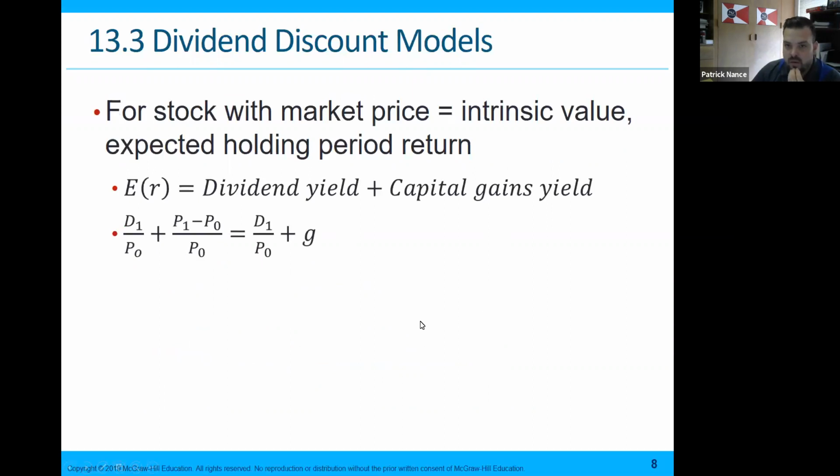For a stock with a market price, its intrinsic value is the expected holding period return. So dividend yield plus capital gains. Again, we're doing our dividend divided by the prior period price, the price at time 0, and then I've got my price at time 1 minus price at time 0, divided by the price at the beginning of year 1, which gives me basically my dividend yield plus my capital gains.